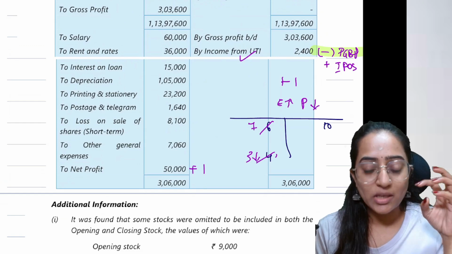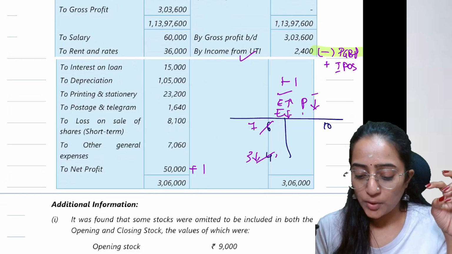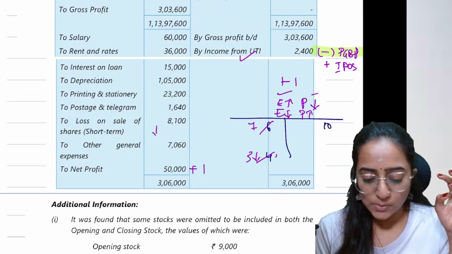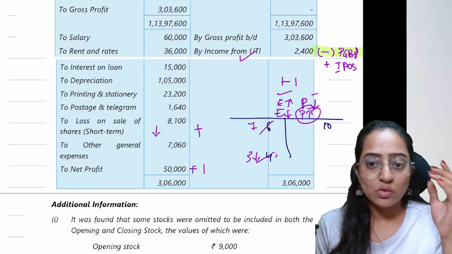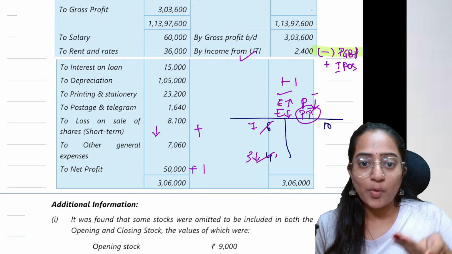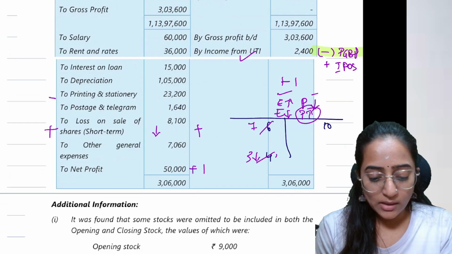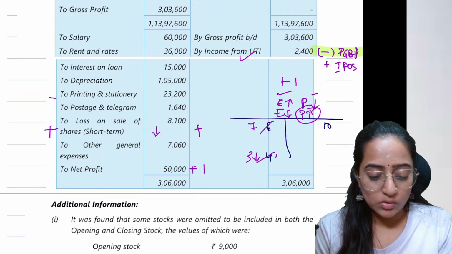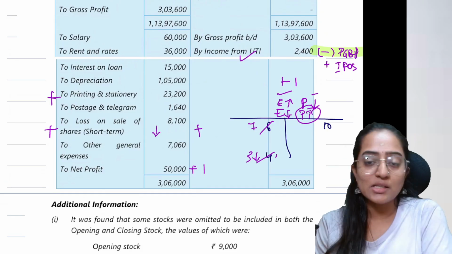So now I have to give this effect: expense increase, profit decrease. The opposite is also true. Expense decrease, profit increase. So if I want to decrease my expenses here, what can I do? I should add it to my profit. I will add it in my PGBP. I will subtract this in my PGBP. This I should disallow, no? So this is also the same thing. I should decrease my expenses. This is nothing but my profit increases because this is disallowed.